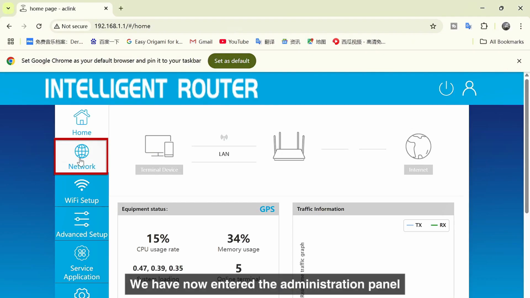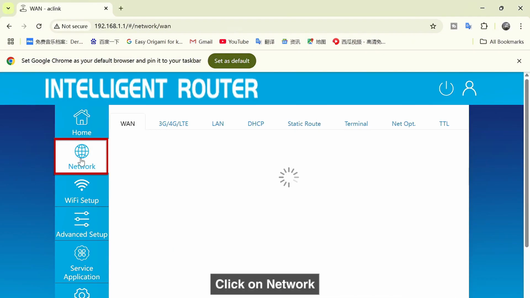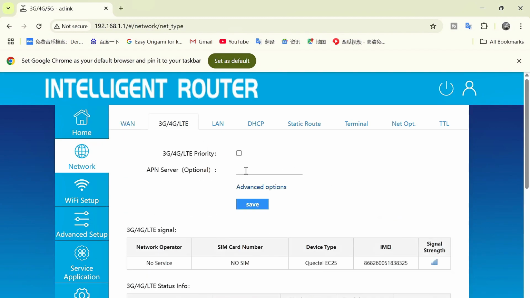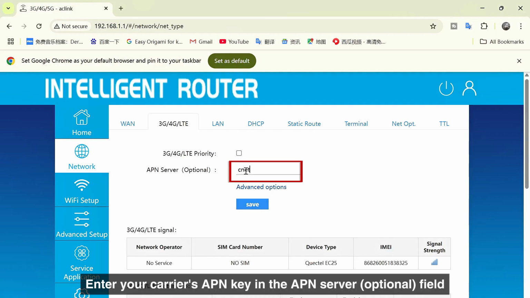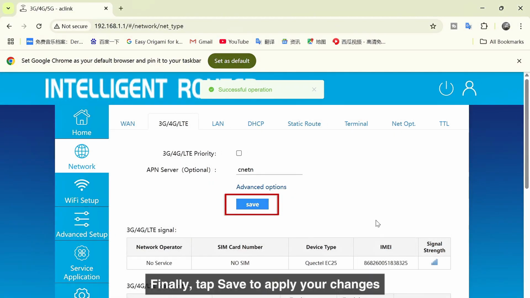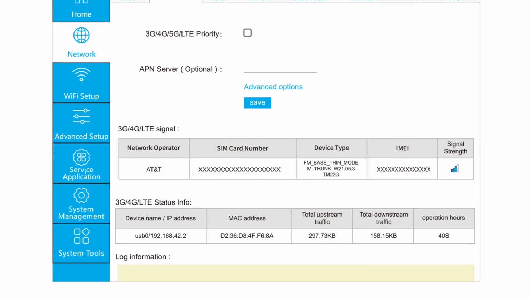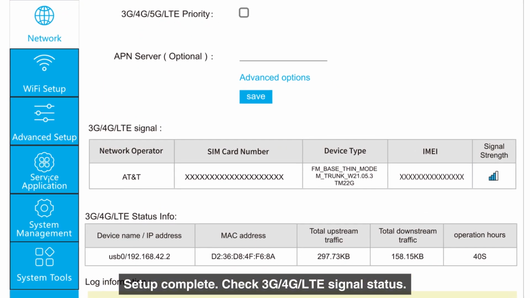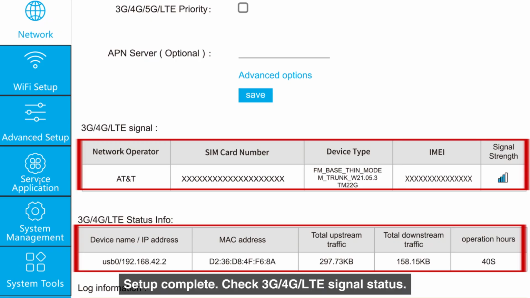We have now entered the administration panel. Click on Network. Select 3G, 4G, LTE. Enter your carrier's APN key in the APN Server optional field. Finally, tap Save to apply your changes. Setup complete. Check the 3G, 4G, LTE signal status.